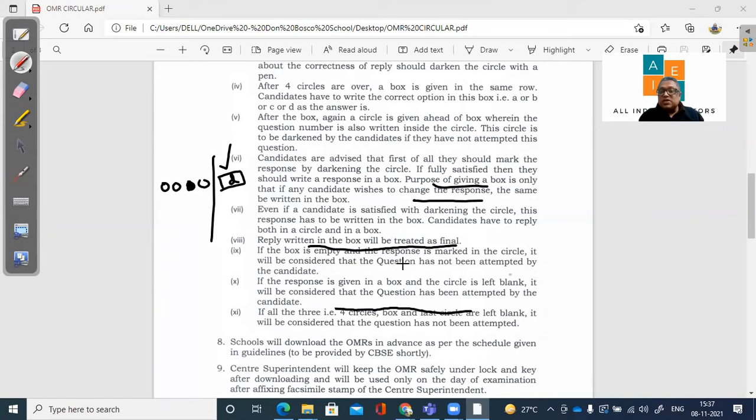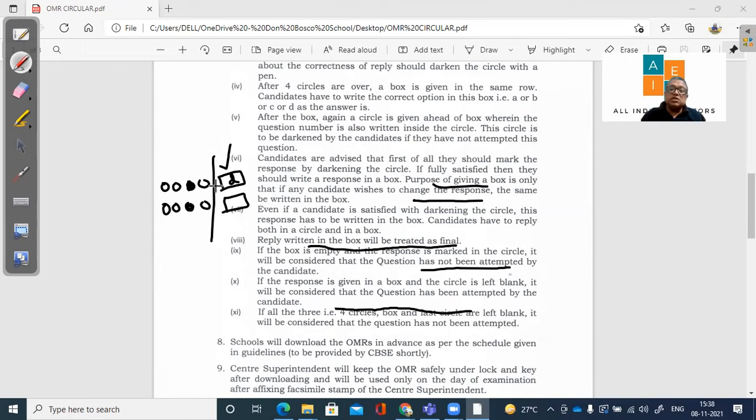So if the box is empty and the response is marked in the circle, again, very important, the question has not been attempted by the candidate. So suppose you are marking C, but here you are not putting anything, then please remember, if the box is empty, the response will not be considered. It will be considered that the question has not been attempted by the candidate.